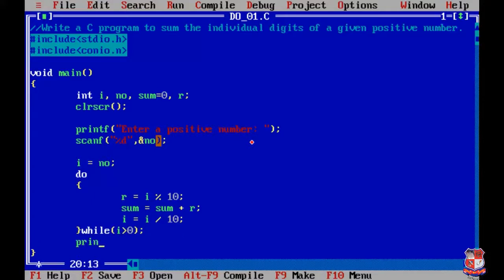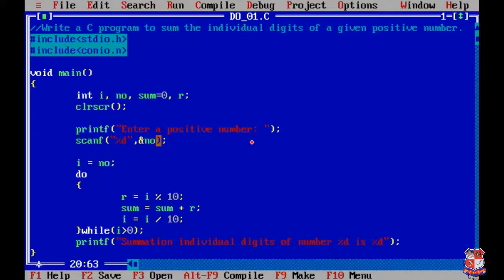Outside the loop we'll write printf as we already discussed in our discussion. Okay, so if I want to write like this, summation of individual digits of number %d is %d.